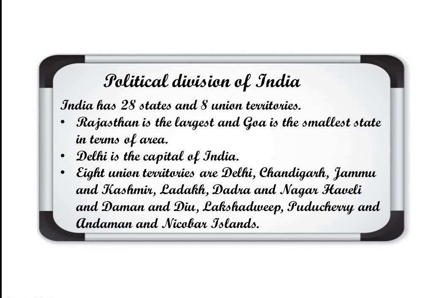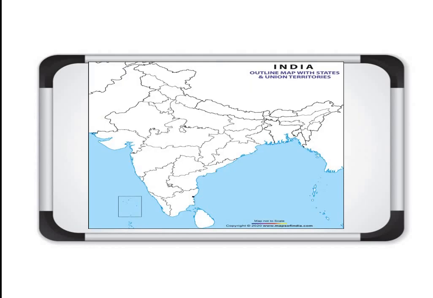Clear? Now let's see the map. Here this is the blank map. So I'm going to tell you all the states. Firstly we will learn where the state locations are. Then I will show you the filled map also. From there you can fill your map also, and you can learn the location of different states there.